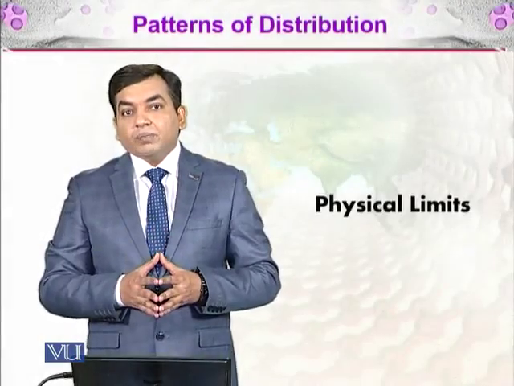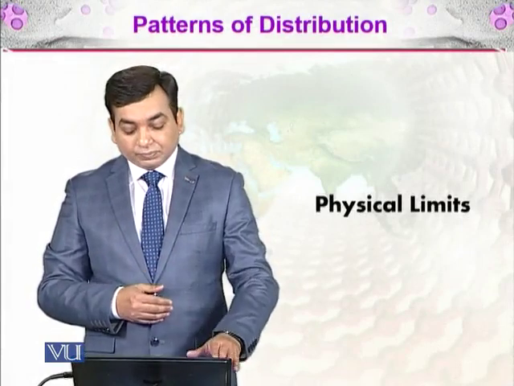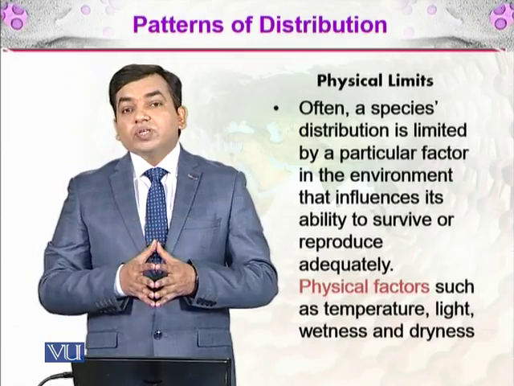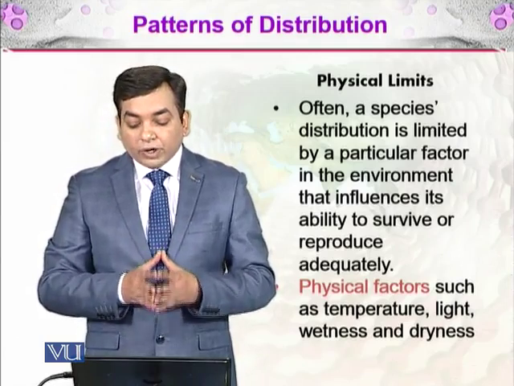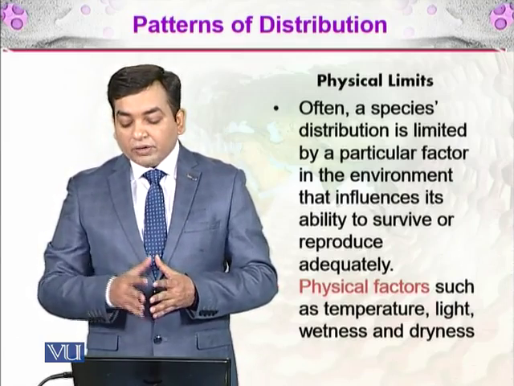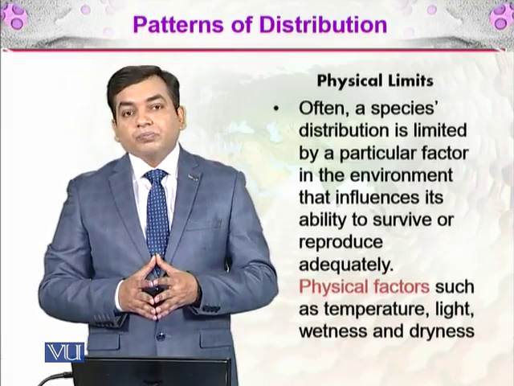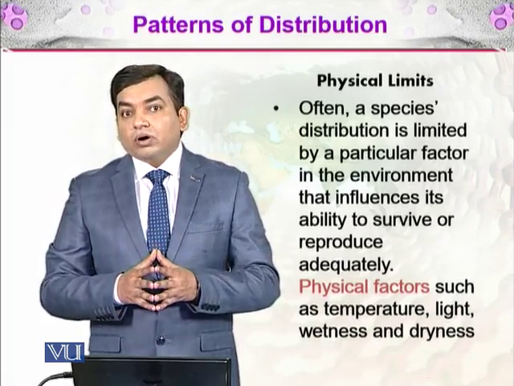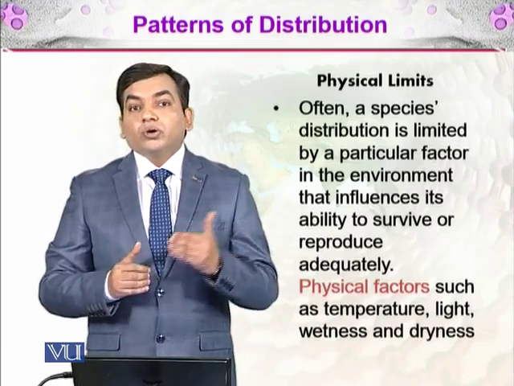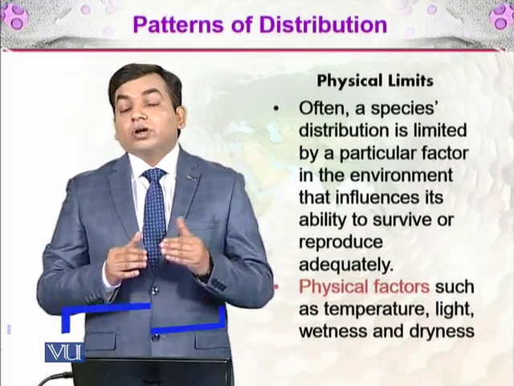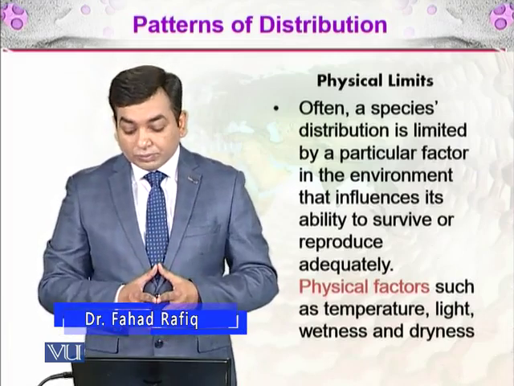We will be discussing the physical limits to the pattern of distribution of organisms. So what are the physical limits? Often a species' distribution is limited by a particular factor in the environment that influences its ability to survive or reproduce adequately. When a species cannot survive or reproduce adequately, it cannot spread to other ranges or areas, and this will affect its pattern of distribution.